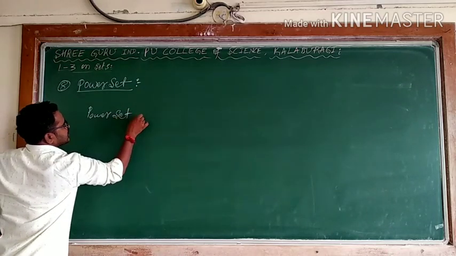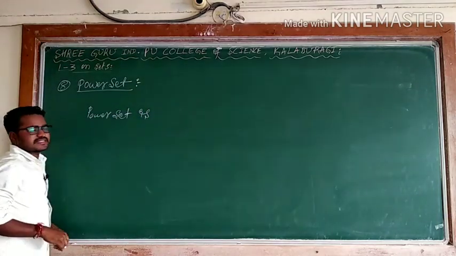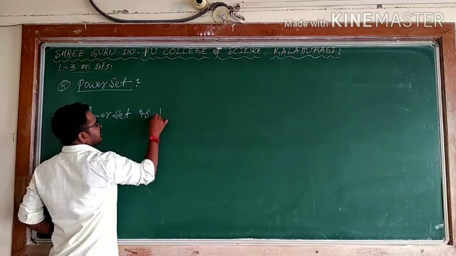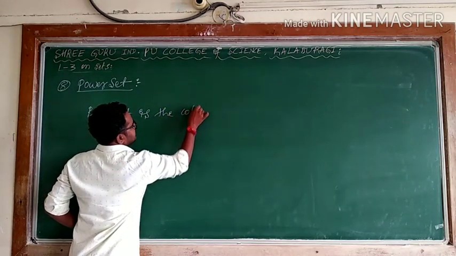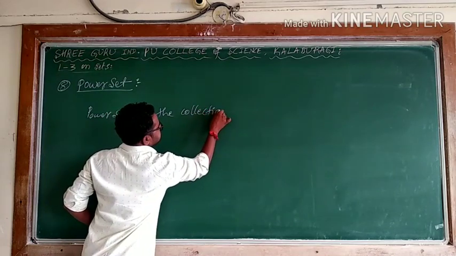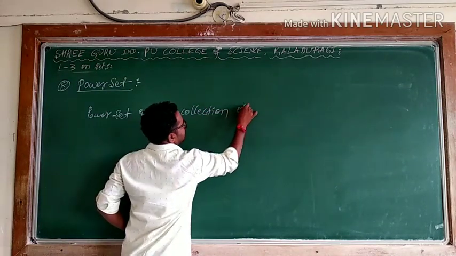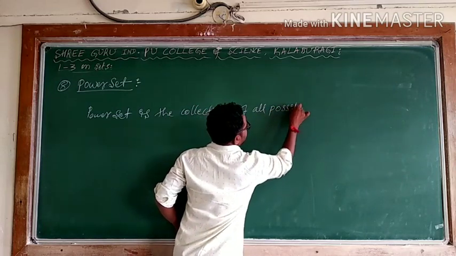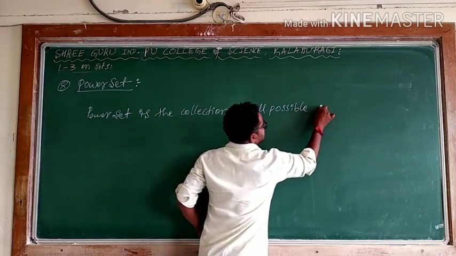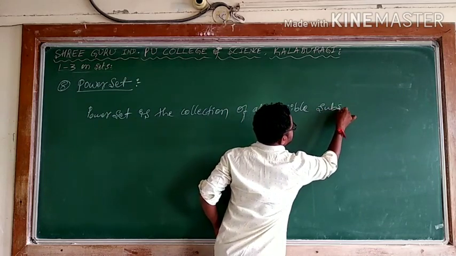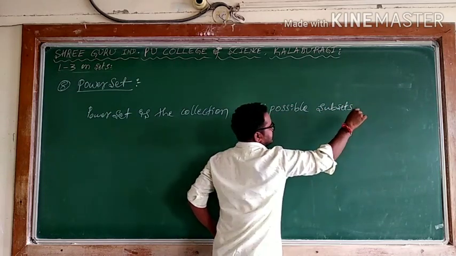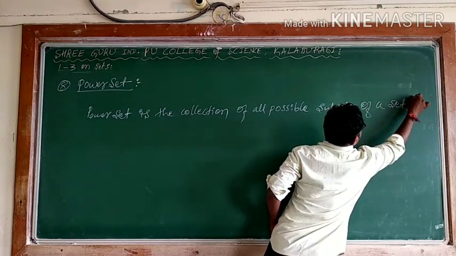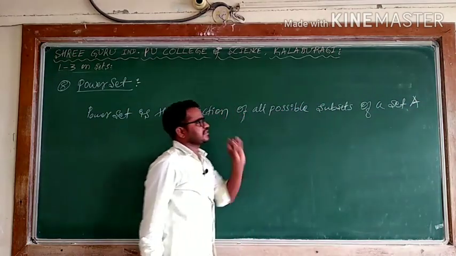is the collection of all possible subsets of a set capital A, or A may be any set.